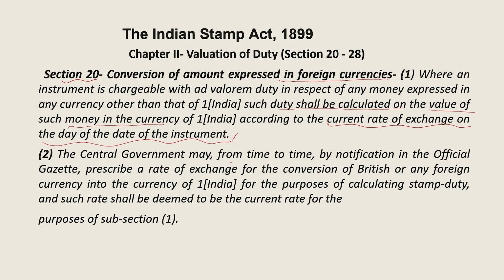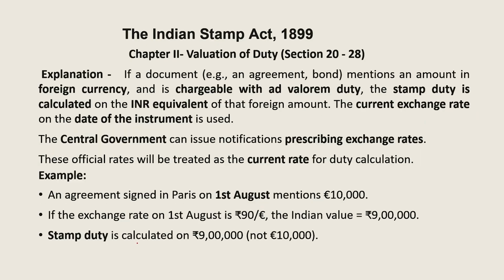So the central government may from time to time, by notification in the official gazette, prescribe the rate of exchange for the conversion of British or any foreign currency into Indian currency, for the purpose of calculating the stamp duty for an instrument executed here in India. See, if a document mentions an amount in a foreign currency and is chargeable with ad valorem duty, then the stamp duty is calculated in Indian rupees only. It is not in the foreign currency.